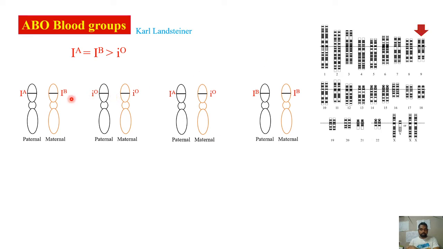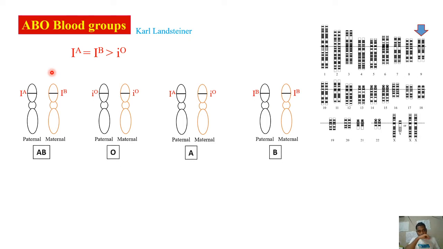Here one important observation is, if you take one individual, he will definitely have 2 alleles only. He cannot have more than 2 alleles on the chromosomes. So multiple allelism doesn't mean that one person is having more than two forms of alleles. One person will always have only 2 alleles. But when I take the total population here, you can observe 3 different alleles. This is what multiple allelism is exactly.